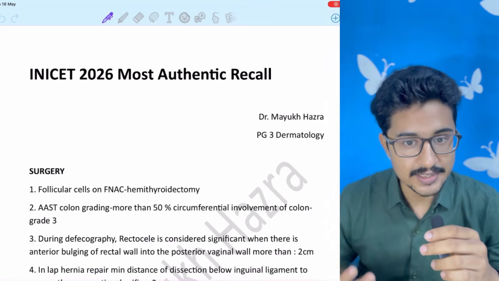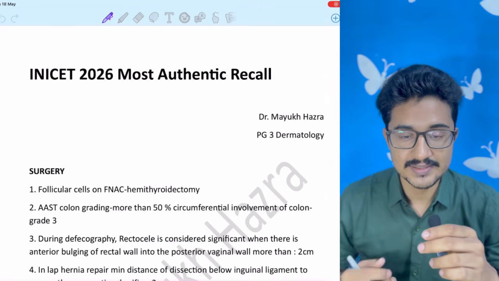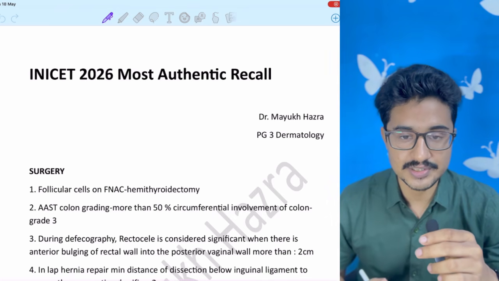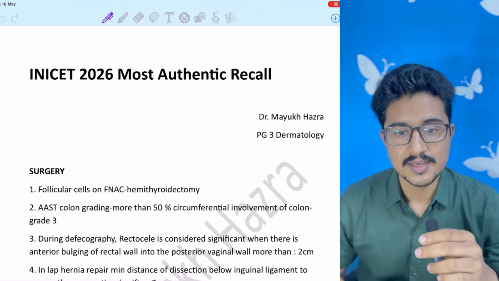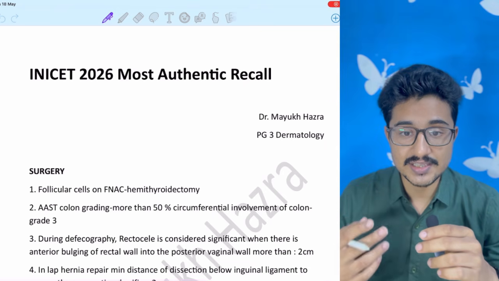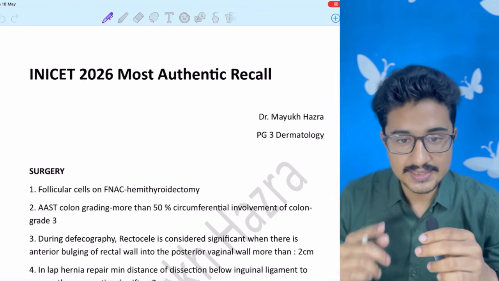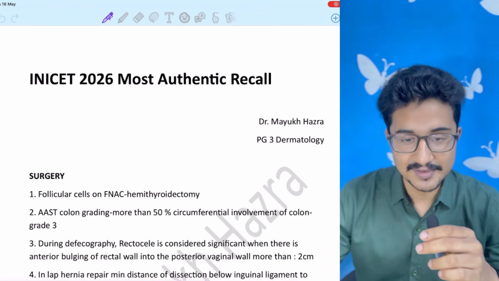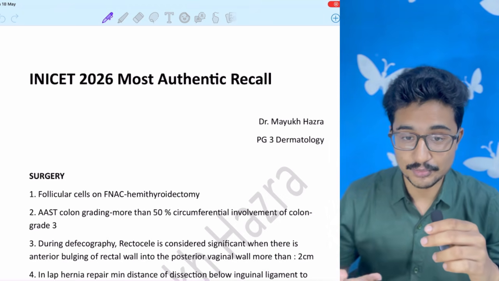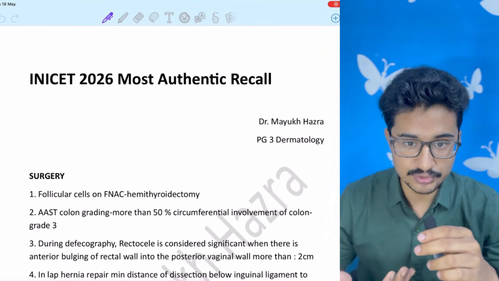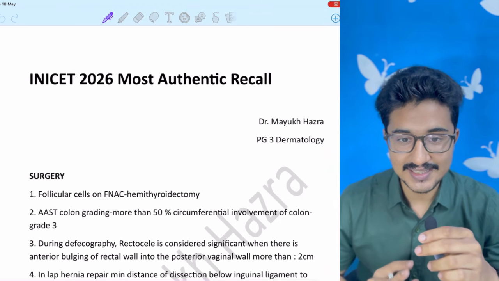You have seen many recall videos on the internet and YouTube, but how is this recall different? Because this has all 200 questions recall. Approximately, I got 198 or 199 questions. And the best thing is, it is arranged subject wise, so you will know the subject wise weightage in the INICET May 2026. I have done meta-analysis of all the recall videos. As you know that meta-analysis is more authentic, and I have taken your reviews also after that. So this is most authentic, I can say.